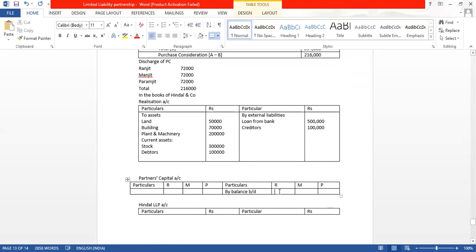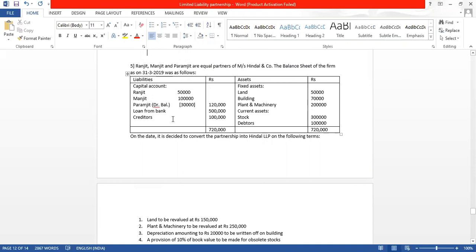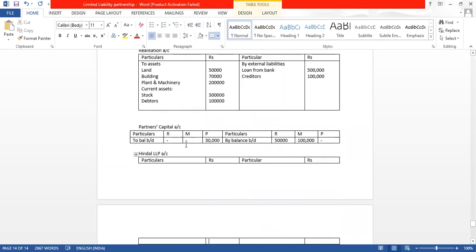I will write here 50,000, and here I will write 1 lakh. Here there is no credit balance for Paramjeet. So he has a debit balance, to balance brought down. And here I will write in the place of Paramjeet 30,000. That is given in the question. But there is no reserve. If there was any reserve, that had to be distributed among the partners in their profit sharing ratio, but only capital is there. I have distributed the capital. Done. We have done it.